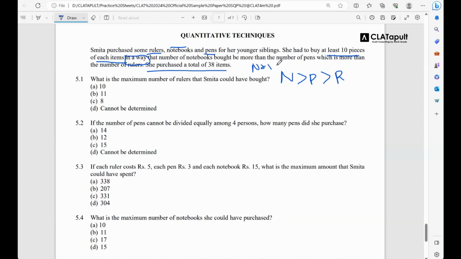38. Not more than 38, not less than 38. Again, go through the question. She is purchasing notebooks, pens and rulers. Thus, minimum she has to buy 10 of each and every item, which means that n can never be less than 10. मतलब समझ लो कि ये सब हमेशा 10 होंगे, minimum से minimum.